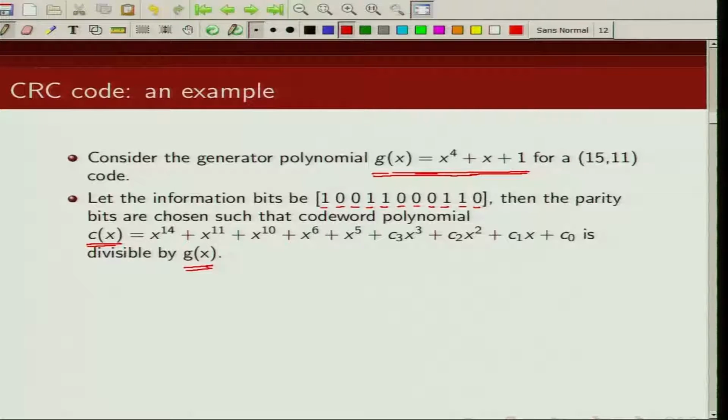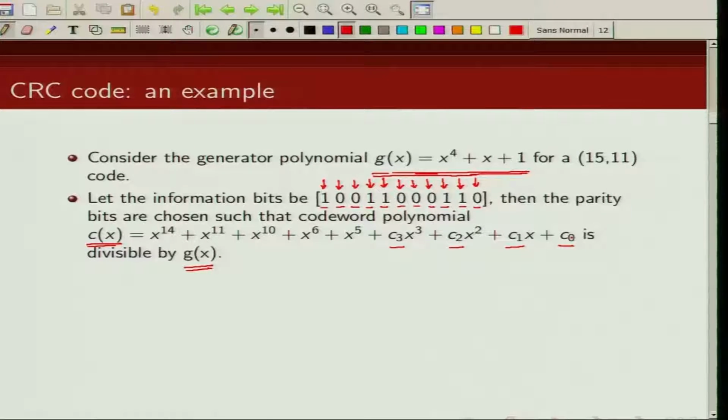So we are going to write this information sequence in polynomial form. This is my C14, C13, C12, C11, C10, C9, C8, C7, C6, C5, C4, and then C3, C2, C1, C0.